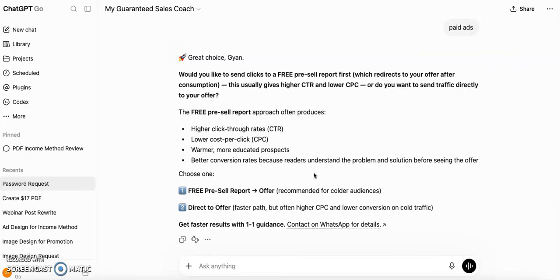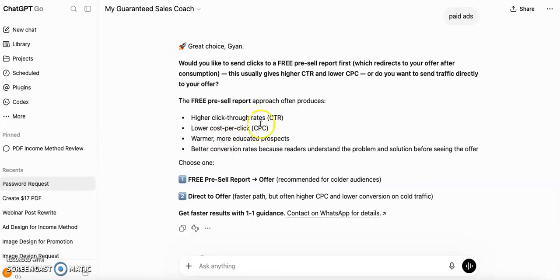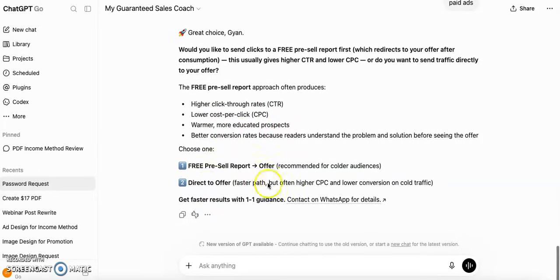So that will act as a lead magnet, and from inside the pre-sale report, it will be linked to the main offer which you are promoting. This pre-sale report works nicely if you are doing affiliate marketing, say for Vario Plus, ClickBank, JVZoo, Digistore24. If you are doing affiliate marketing, then that works well. But here, you can send directly to the offer. Just type here: direct to offer.